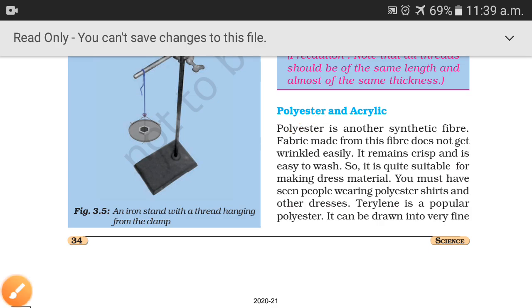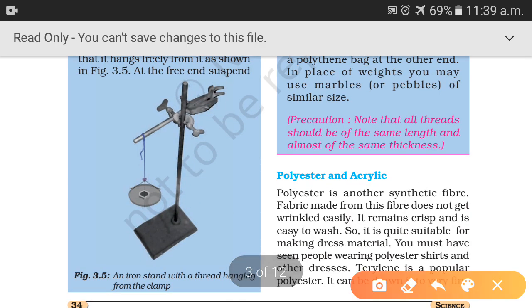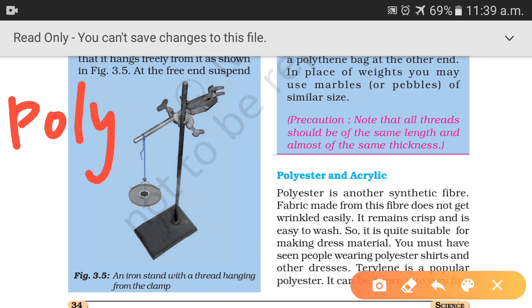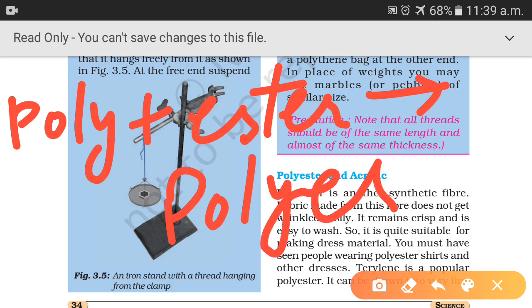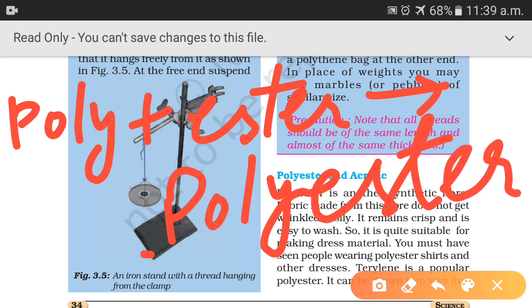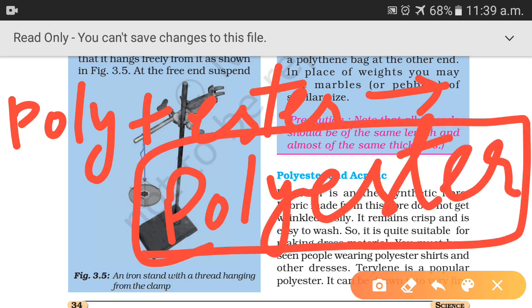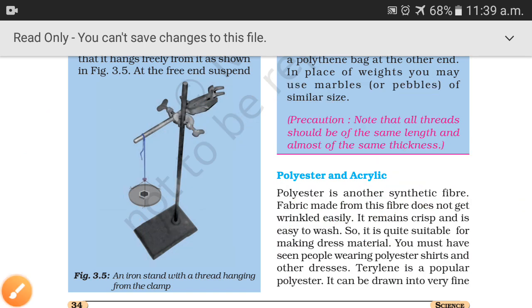Polyester we can write like this: poly plus ester, it gives polyester, right? And polyester is a synthetic fiber. It is polyester which made fabric cheaper in India as well as in the whole world, right?